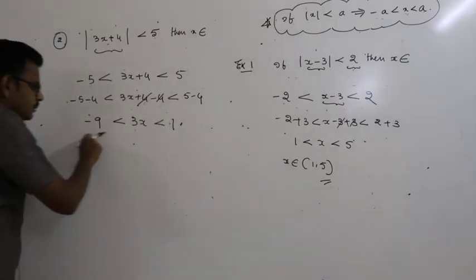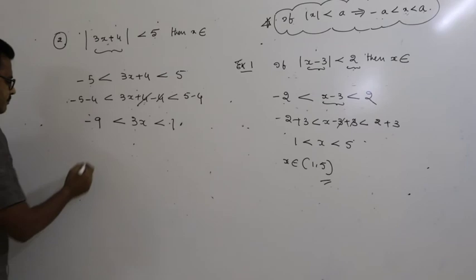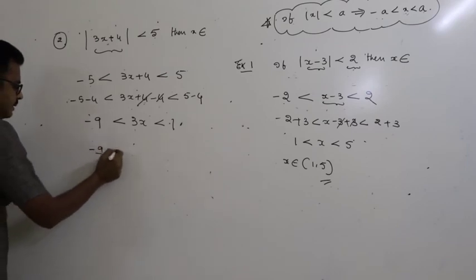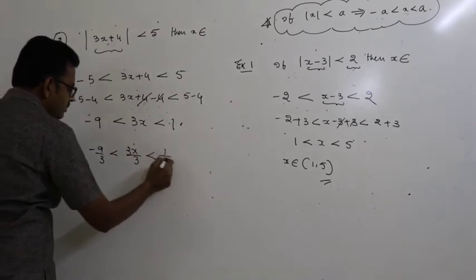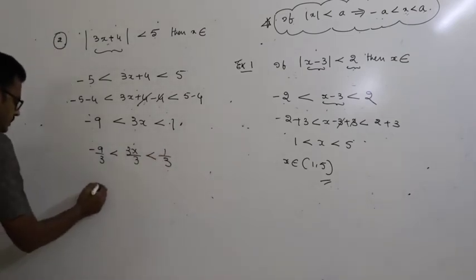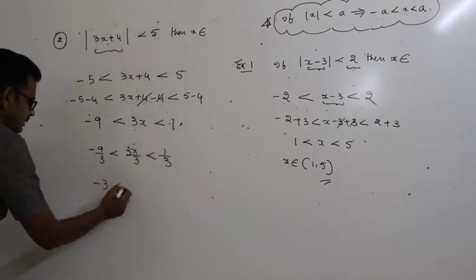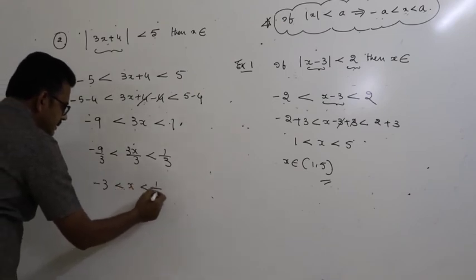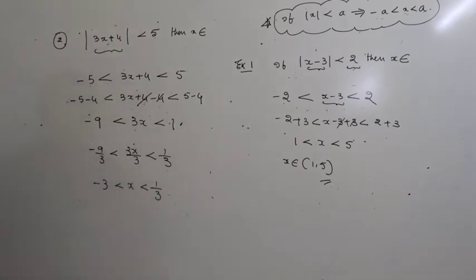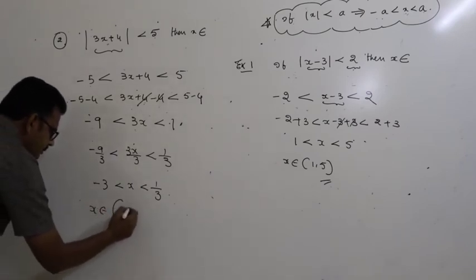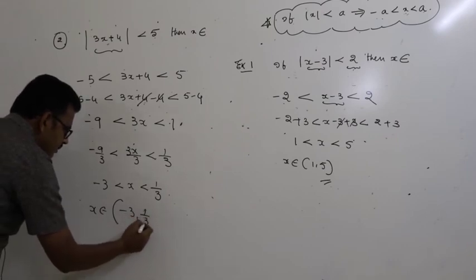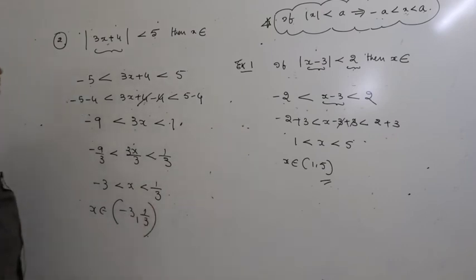Now dividing throughout by 3, minus 9 by 3 less than 3x by 3 less than 1 by 3. So this is minus 3 is less than x is less than 1 by 3. Therefore, x belongs to the open interval minus 3 comma 1 by 3.